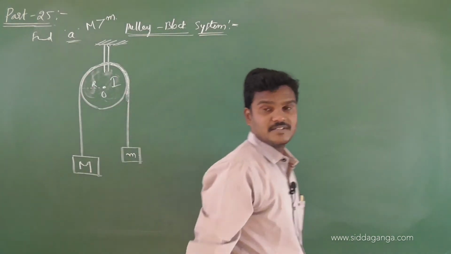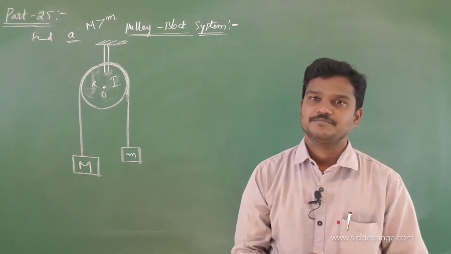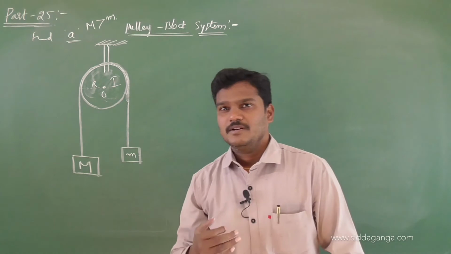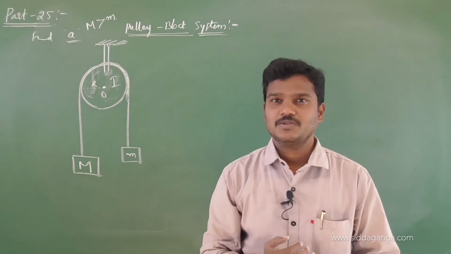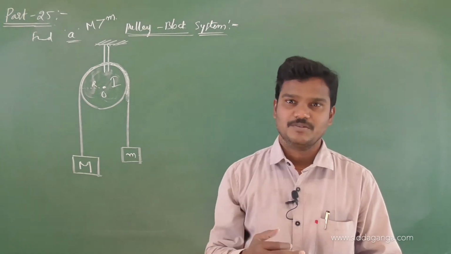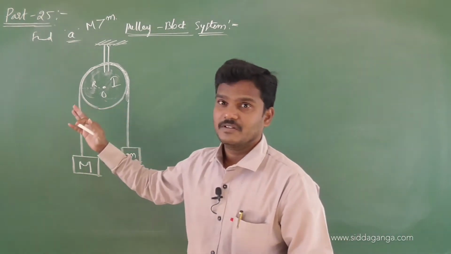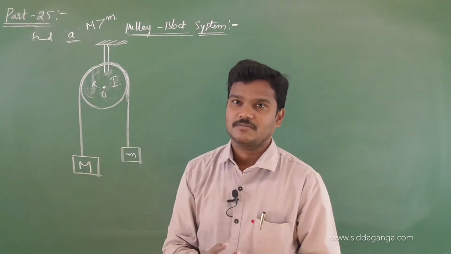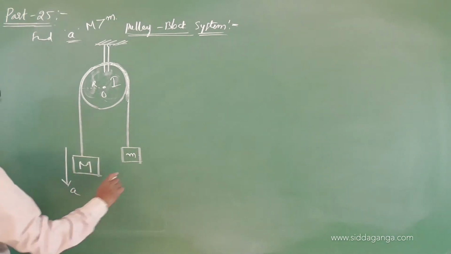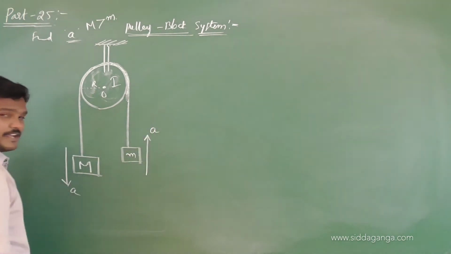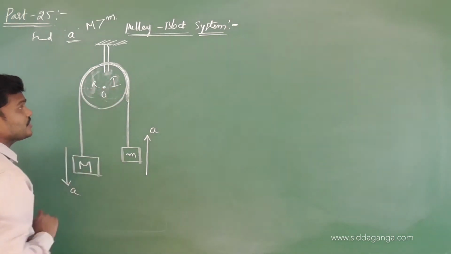Now let us see how to get the acceleration of the mass, or the acceleration of the system. In the previous chapter, you know the mass of the pulley is negligible and frictionless, and A is equal to g into (m2 minus m1) by (m1 plus m2). I hope you remember the acceleration formula. Here too, whenever the moment of inertia is given, you can use the torque. Because if this block moves downwards with an acceleration A, no doubt the other will move upwards with an acceleration A, and the string is wrapped on the pulley and the moment of inertia is also given.